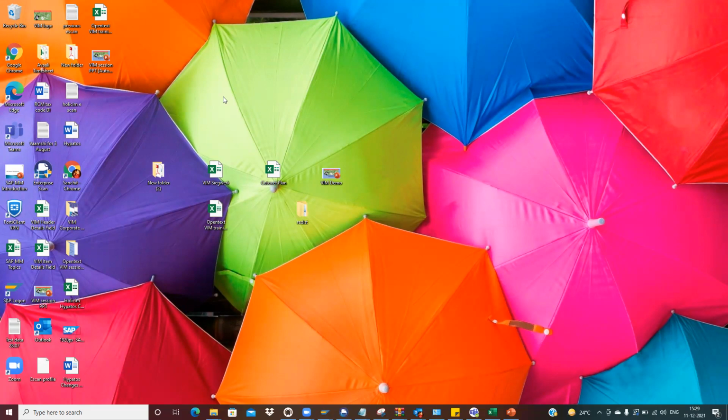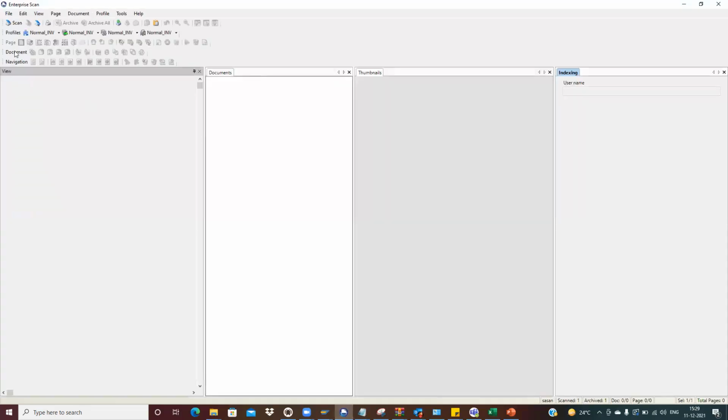Yeah, so this is the Enterprise Scan which has been given by OpenText itself. Here it has already been opened, so this is how it looks. And this is the Enterprise profile. So how does it basically work?